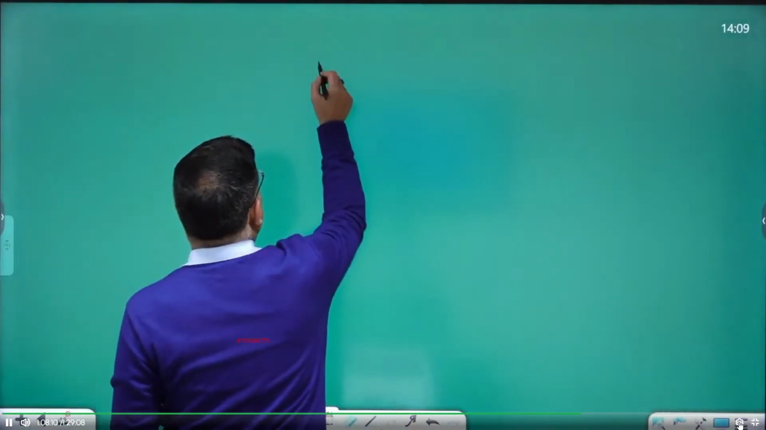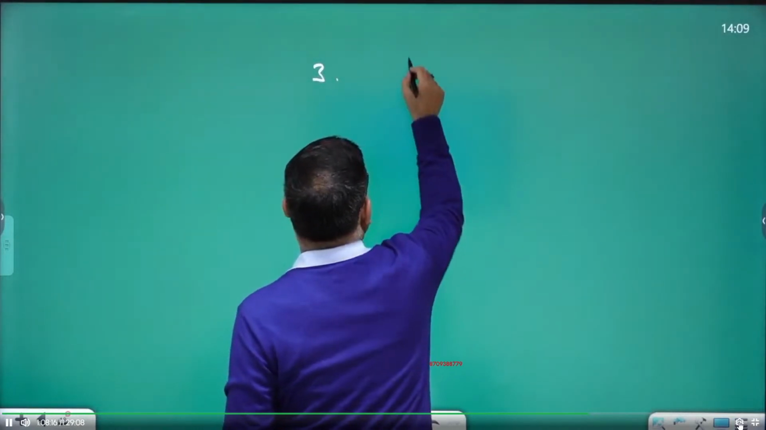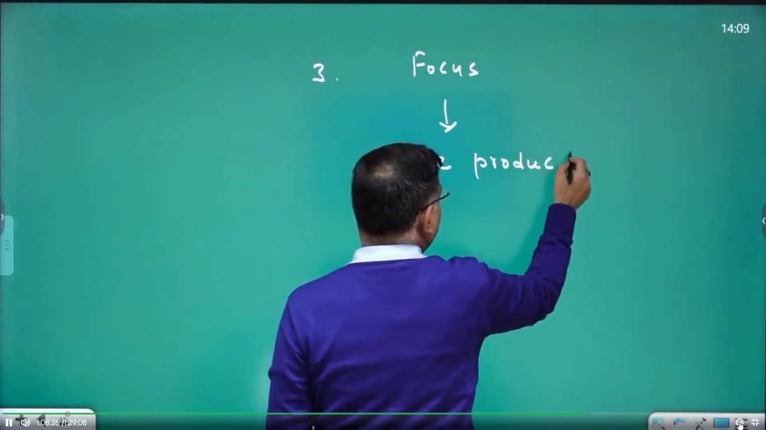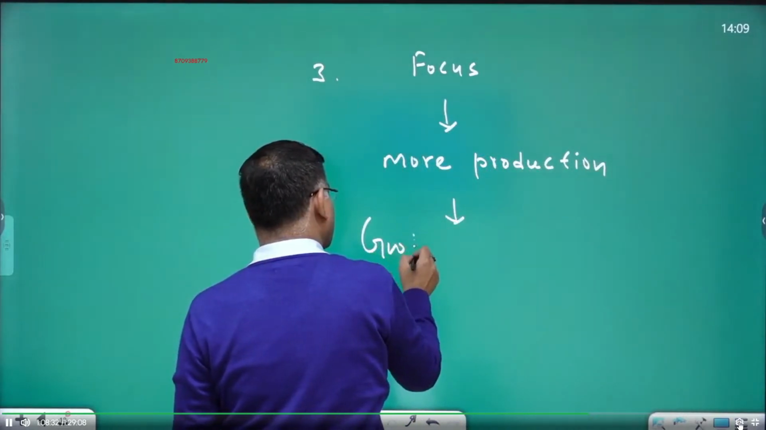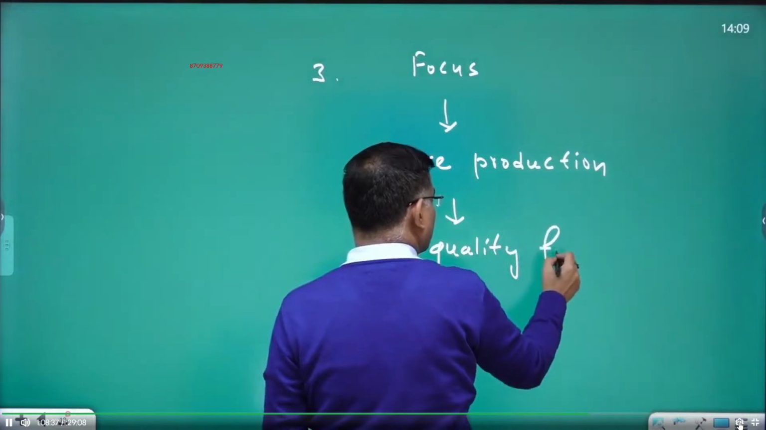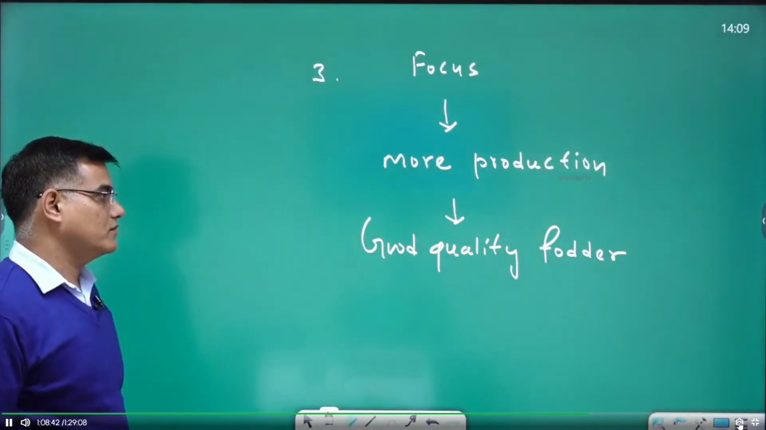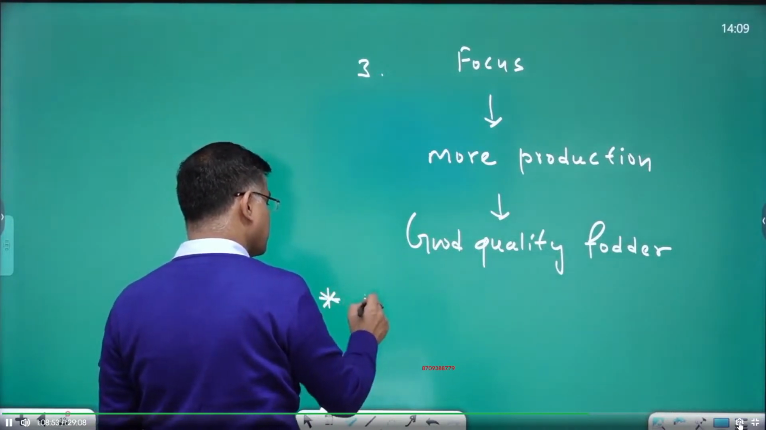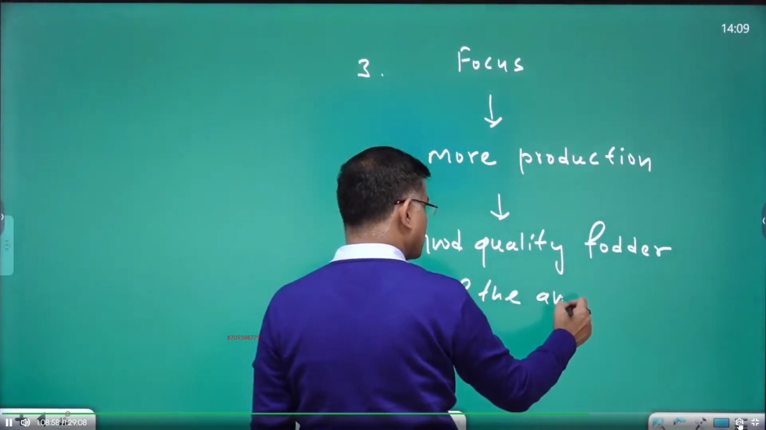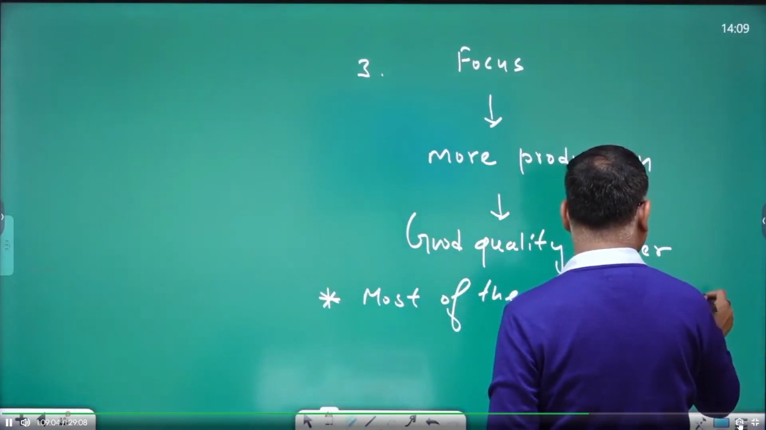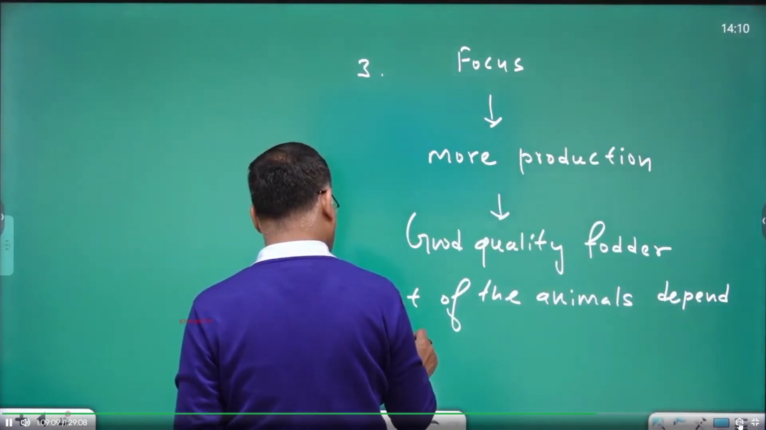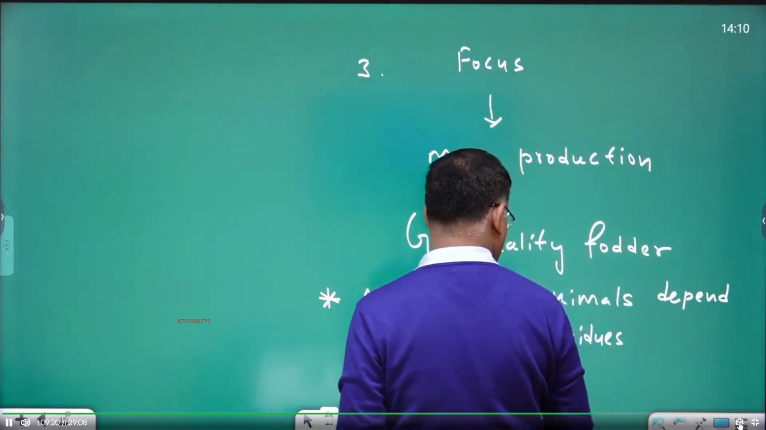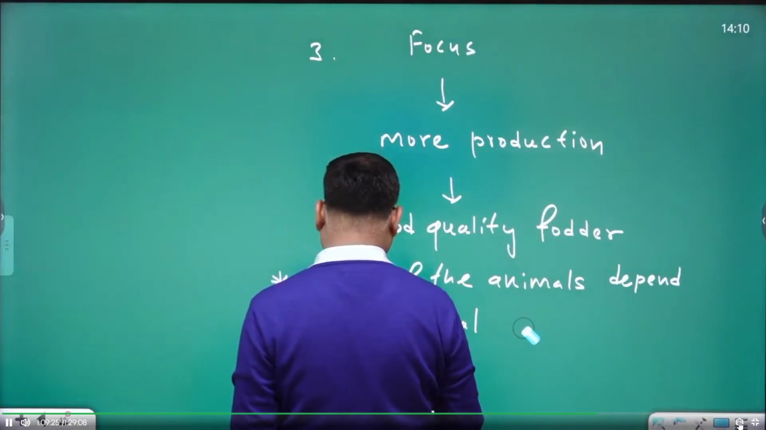Third is focus on more production of good quality fodder. So why is this a need in today's India? Most of the animals depend on agricultural residues. Agricultural and other residues.